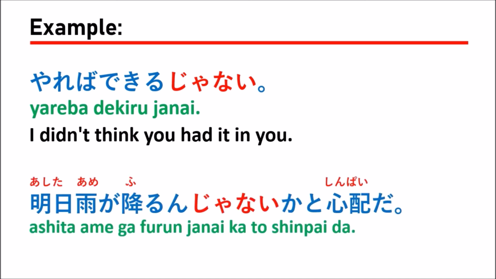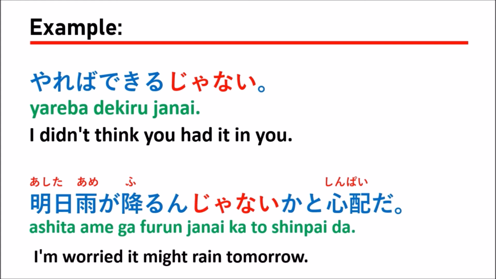The next, 明日雨が降るんじゃないかと心配だ。Which means, I'm worried it might rain tomorrow.